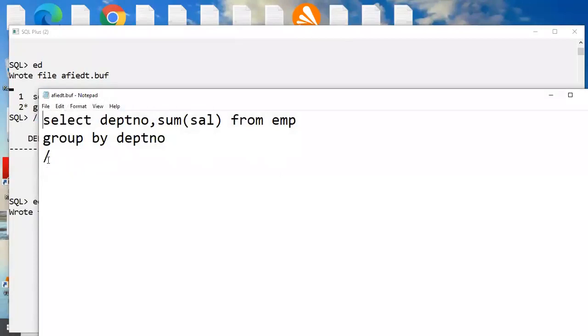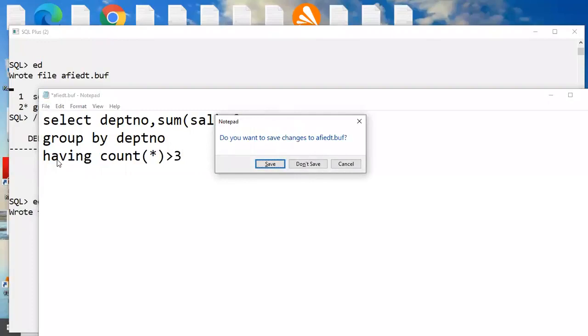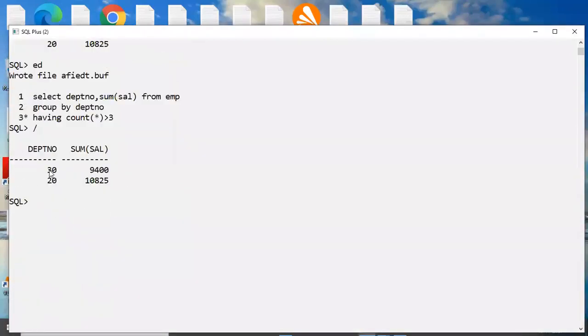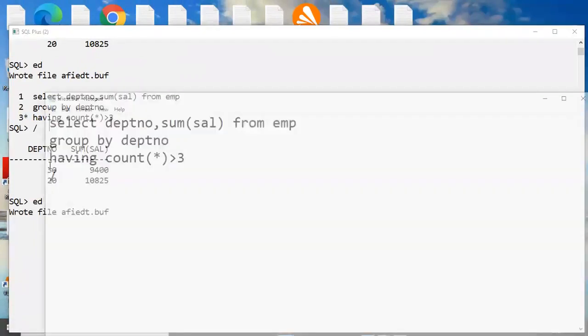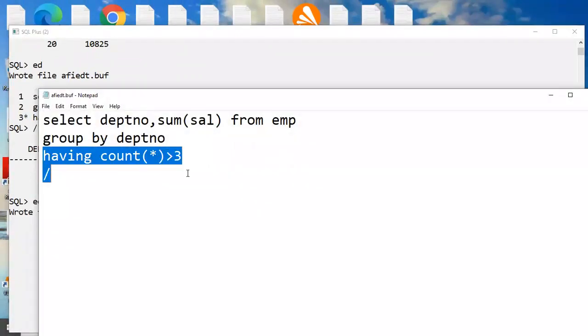Now, suppose in the having clause I am writing having, and I'm interested to write count star. Yes, count of star is greater than 3. Yes, working. The count star is not visible in the output, but it is working. How is it possible? A simple technique is there. Whenever we are using a group function report with the group by clause, all the group functions are available.